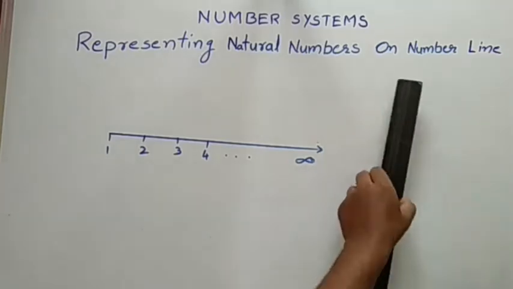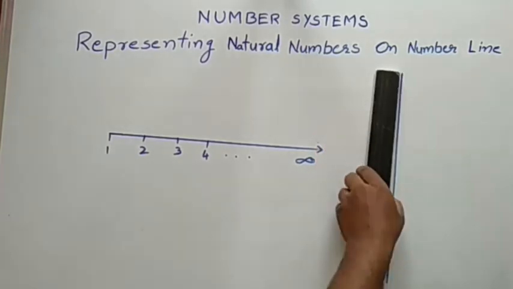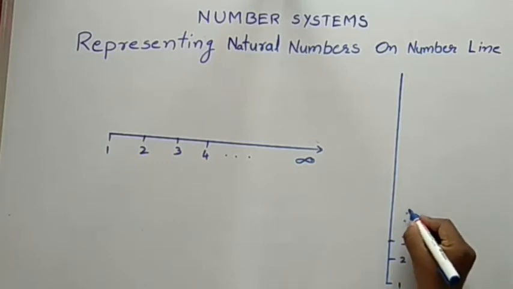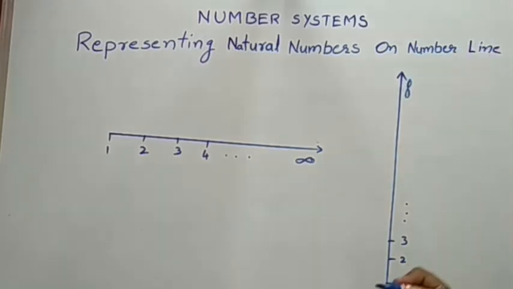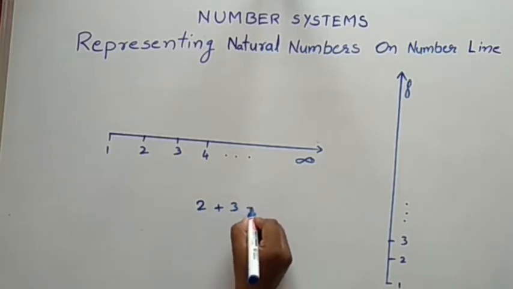It's a horizontal representation. This is a vertical representation. Here also it will start from 1, 2, 3 up to infinite. These number lines are useful for addition. Suppose, see here, 2 plus 3.